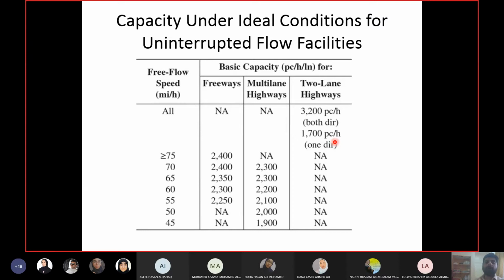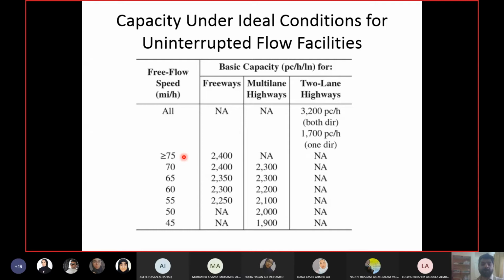Then capacities for freeways and multi-lane highways depend upon the free flow speed. We've already discussed free flow speed, the speed when the traffic is very low, almost zero. So freeway speeds range from 75 to 55. 75 is a very high value. They are saying even if you have higher than 75, it's the same capacity. So 75 means I think more than 120 kilometers per hour, which is again very high speed for Bahrain and for most of the countries in the world.